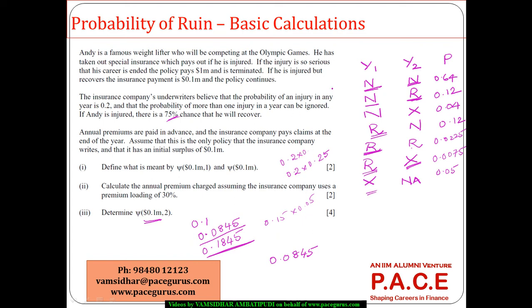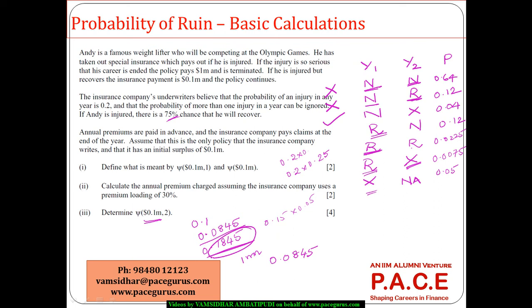First of all, here the ruin is not going to occur because there is no payment. Whereas here, he was fine, and in the second year only 0.1 million is required to be paid. So even here there is no possibility of a ruin. But here 1 million has to be paid, which means there is a very high possibility of a ruin because this much fund is not sufficient, because 1 million is the payout.